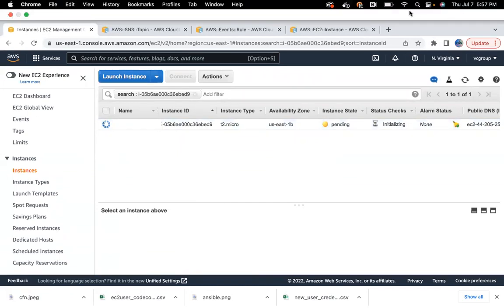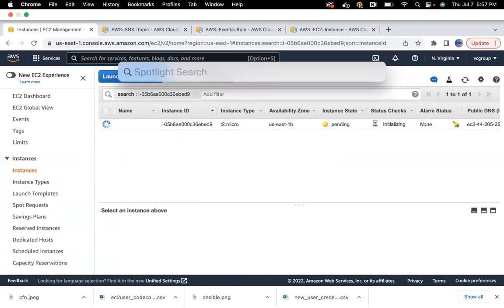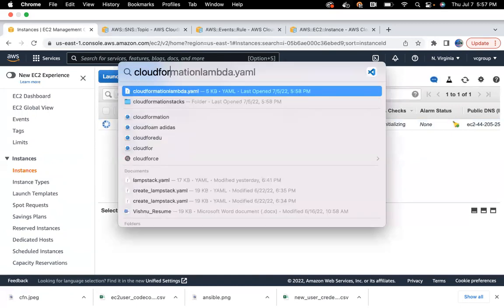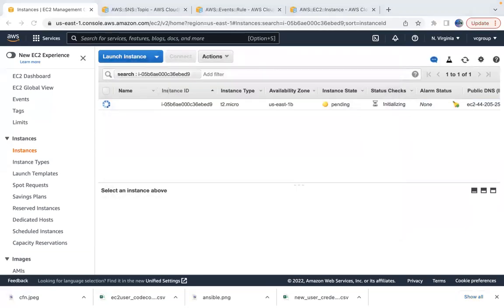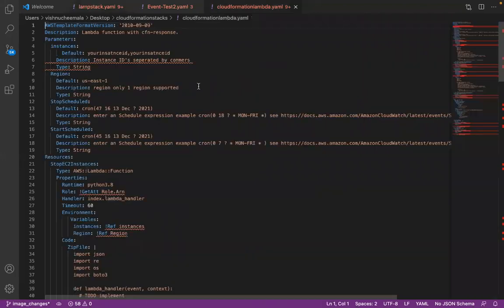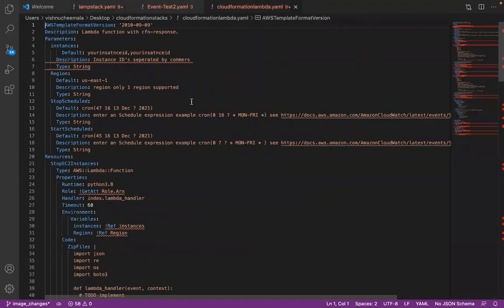Now let me go look for the CloudFormation stack. CloudFormation lambda.yaml. Okay, hopefully this will be the stack.